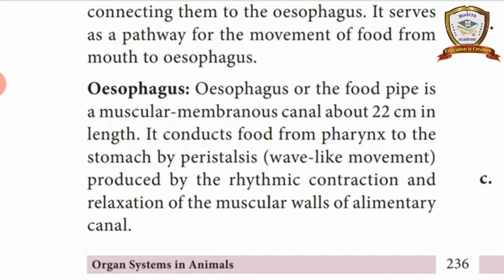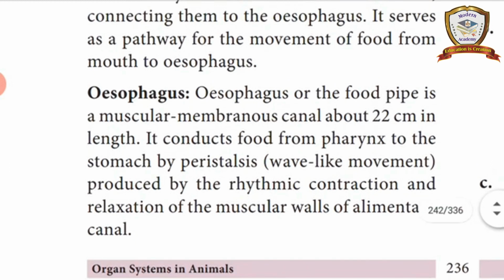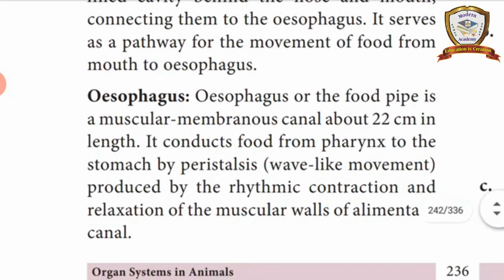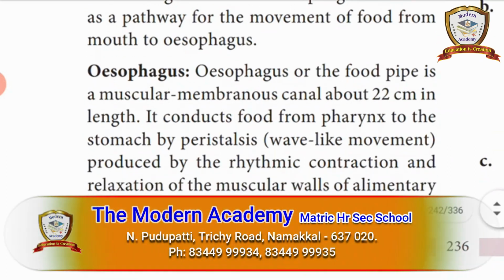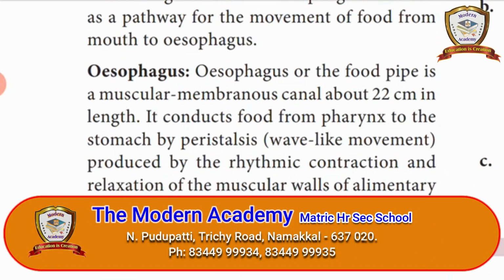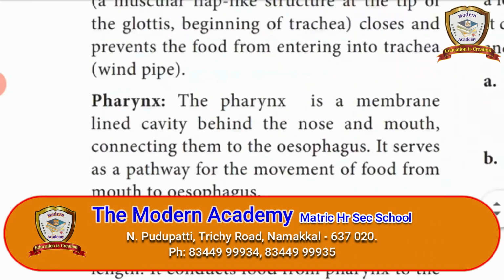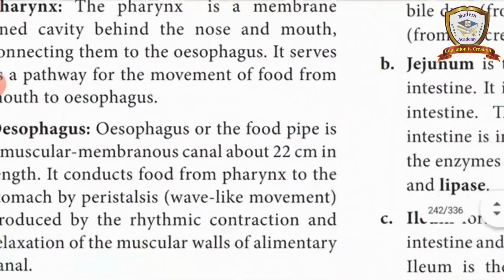It is a rhythmic contraction and relaxation. Where the food is, at that place the esophagus will relax, and the remaining portion will contract, like a ball moving in a rubber tube. So this is what is called peristalsis. This is the esophagus.